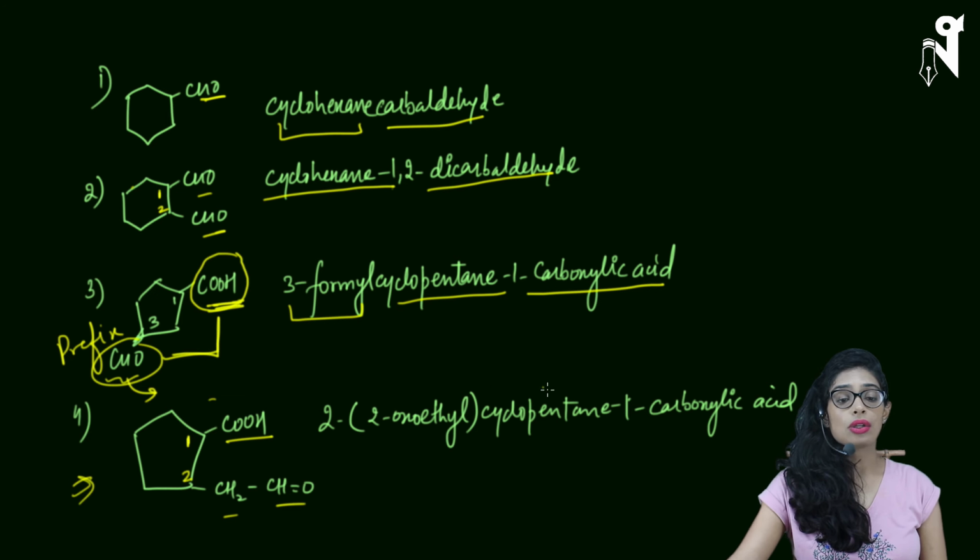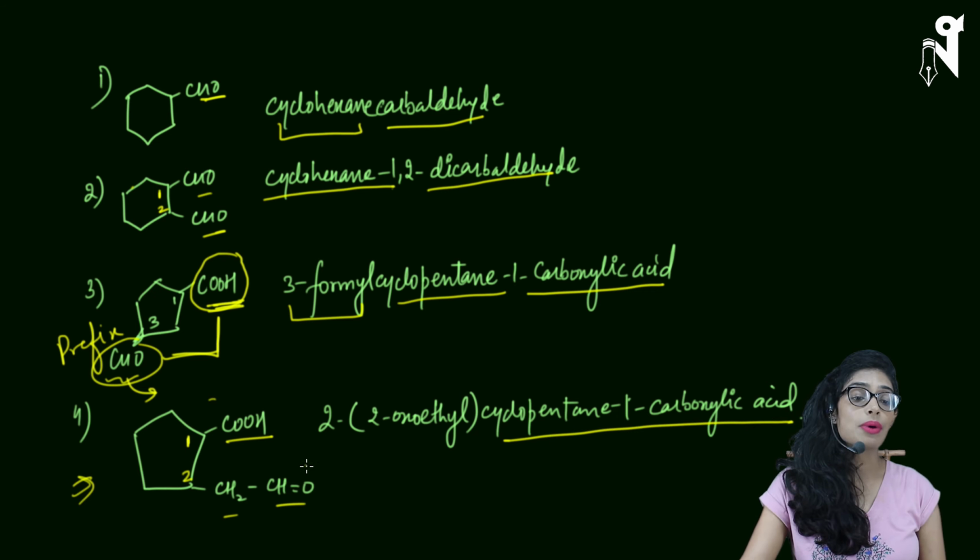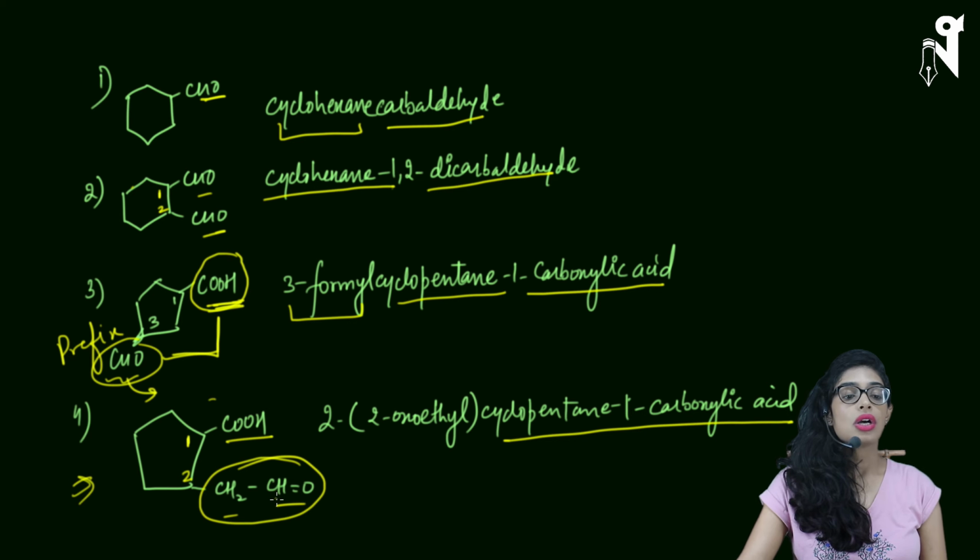The chain will be cyclopentane 1-carboxylic acid. There is no big deal about it. We have to name the branch here, and there can be several ways of naming this branch. One way is to include both the carbons in the main chain of my branch and write it as 2-oxoethyl, and this whole branch is present on the second position, hence it is 2. Why is 2-oxo written? Because this is carbon 1 of my branch and this is carbon 2 of my branch.